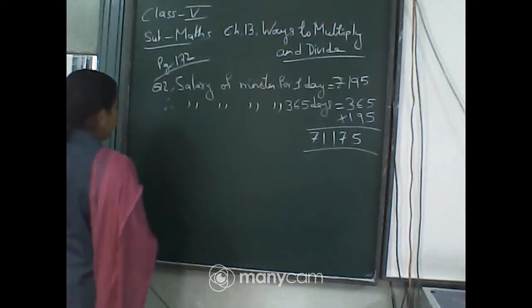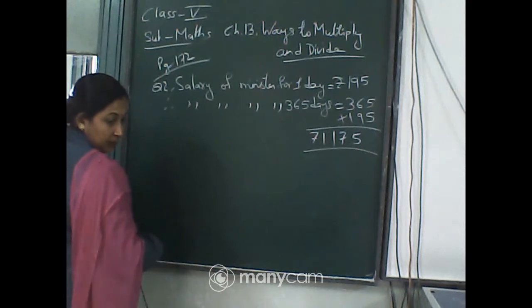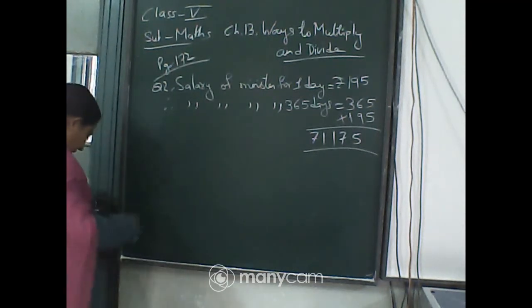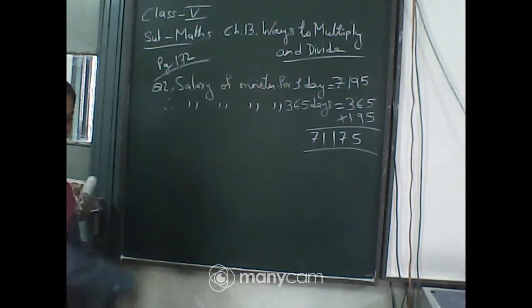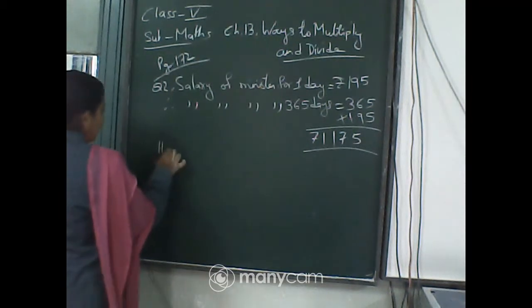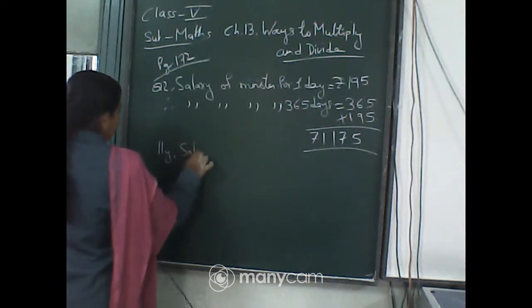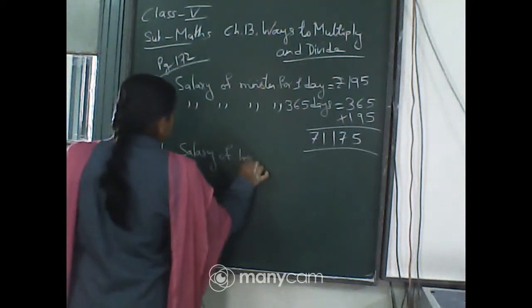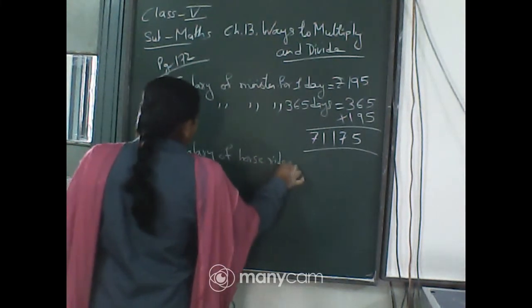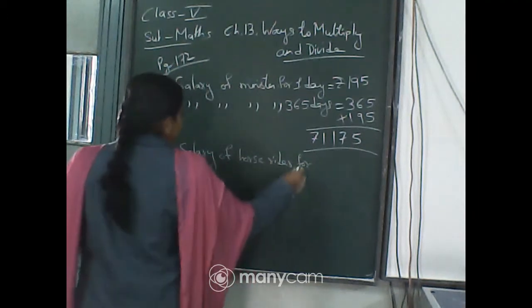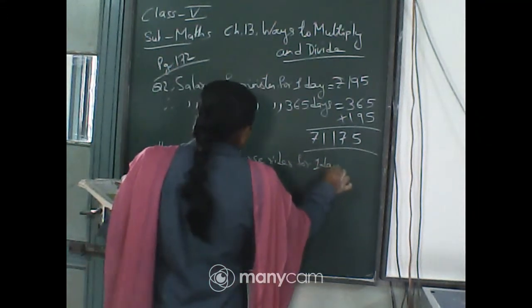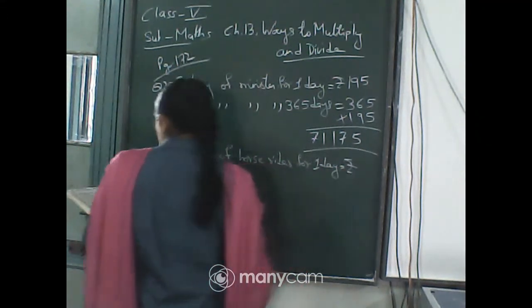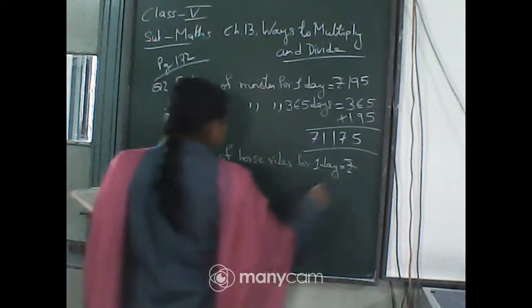For the horse rider, you will write: similarly, salary of horse rider for 1 day is equal to rupees 76.